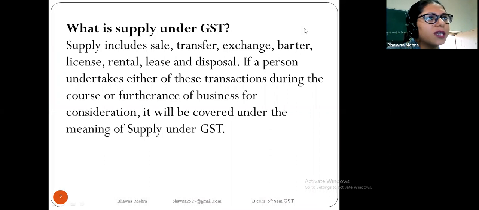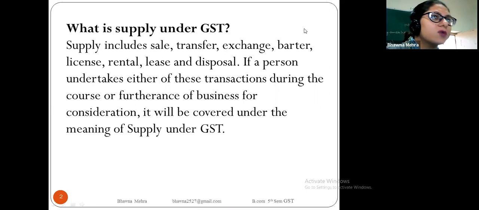Supply includes sale, transfer, exchange, barter, license, rental, lease, and disposal. If a person undertakes either of these transactions during the course or furtherance of business for consideration, it will be covered under the meaning of supply under GST.